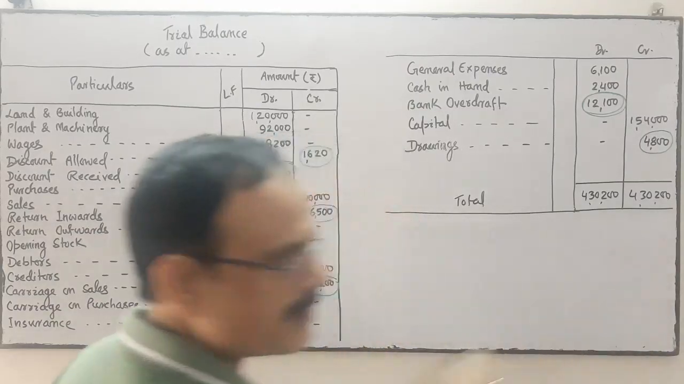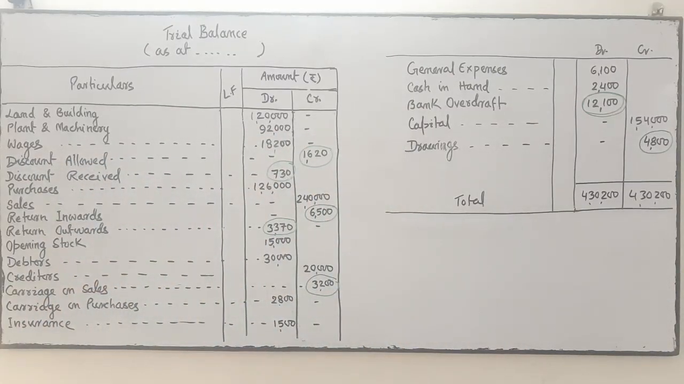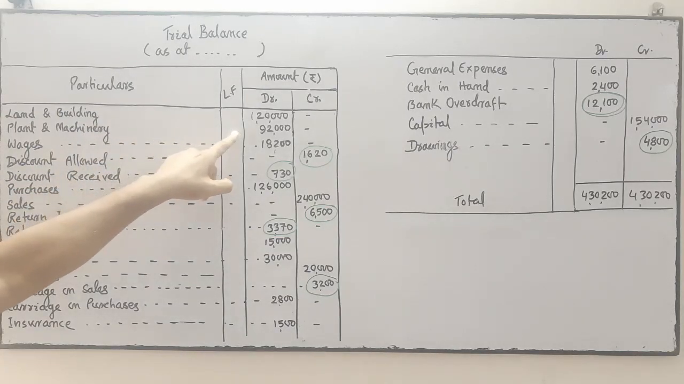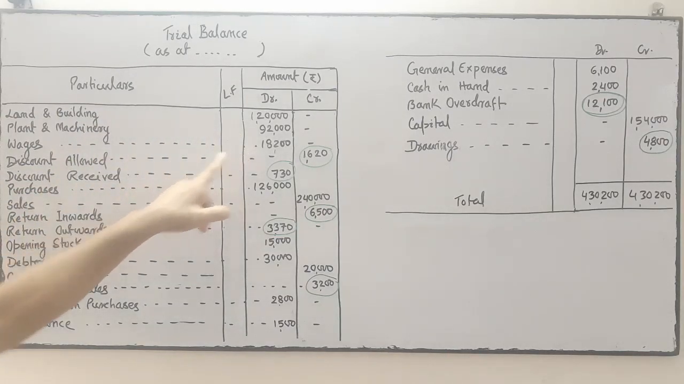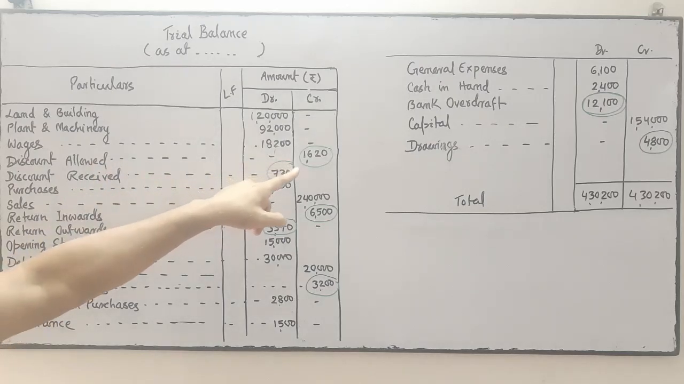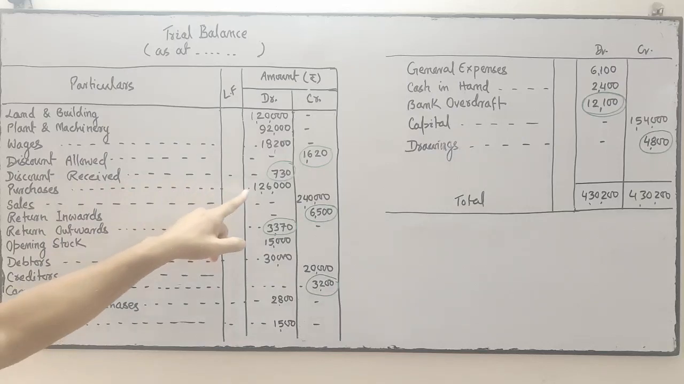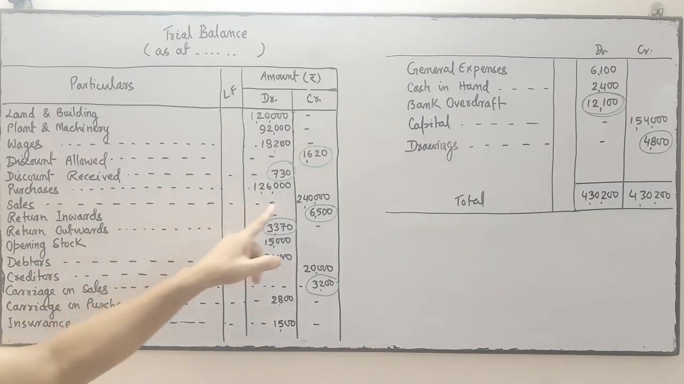So these are the mistakes committed by the inexperienced accountant. Land and building in debit, it is correct. Plant and machinery in debit, correct. Wages, debit, correct. Discount allowed, credit, wrong. Discount received, debit, wrong. Purchase, debit, correct. Sales, credit, correct.